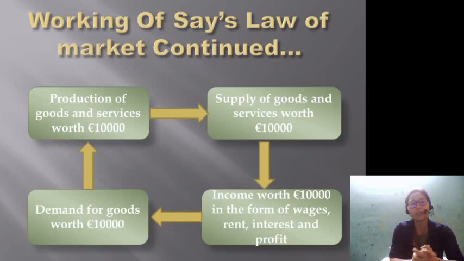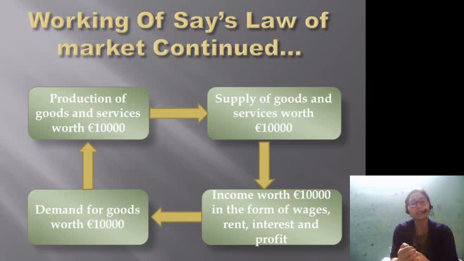So here is an example. Suppose in the economy goods and services worth euro 10,000 are being generated. That means when production starts, the production cost is euro 10,000, and that leads to a supply of goods and services worth euro 10,000 again.